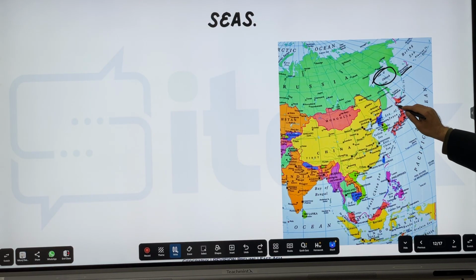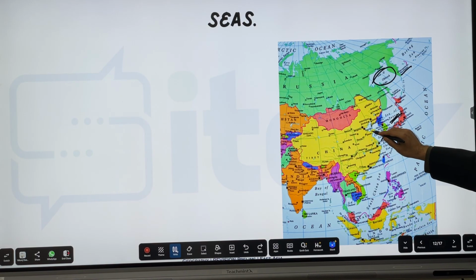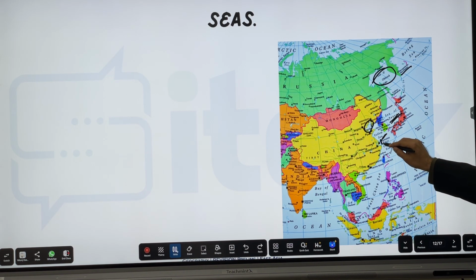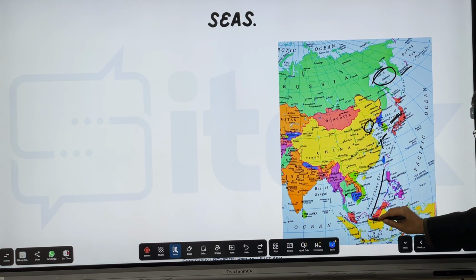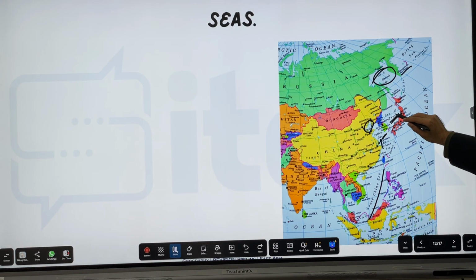Then coming down, we get Sea of Japan. Further down, we get the Yellow Sea. Part of the Yellow Sea is Gulf of Bohai, where the Yellow River flows into. Then we have the Yangtze right here in the East China Sea. Finally, we have the South China Sea. So here, South China Sea, East China Sea, Yellow Sea, Sea of Japan, Sea of Okhotsk, and that covers your seas of East Asia.